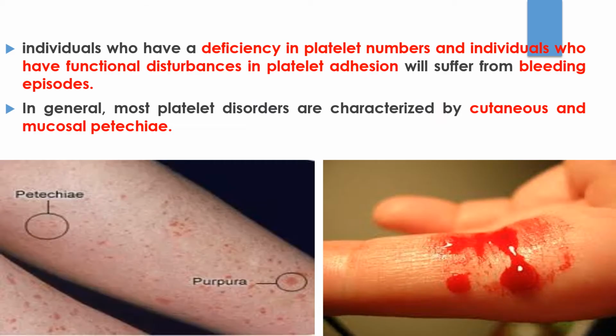It is therefore obvious that individuals who have deficiency in the platelet numbers and individuals who have functional disturbances in the platelet adhesion will suffer from bleeding episodes. In general, most platelet disorders are characterized by cutaneous and mucosal petechiae. Petechiae is a small 1 to 2 mm red or purple spot on the skin caused by a minor bleed from broken capillary blood vessels.